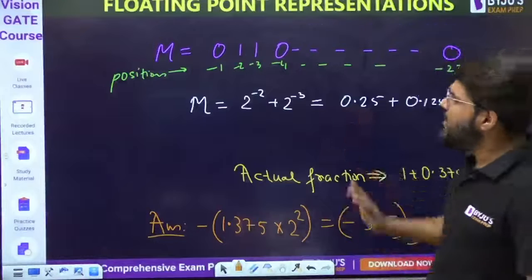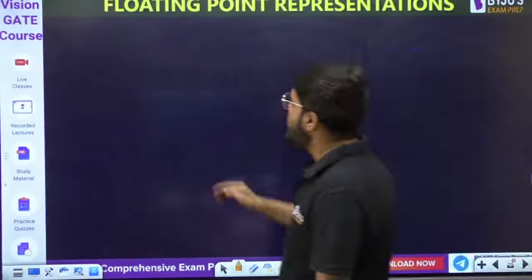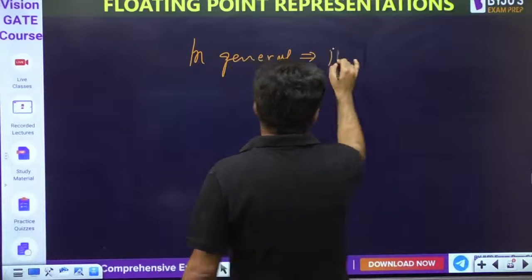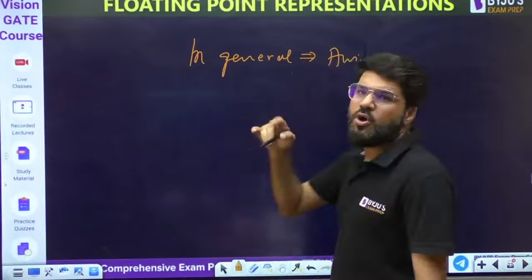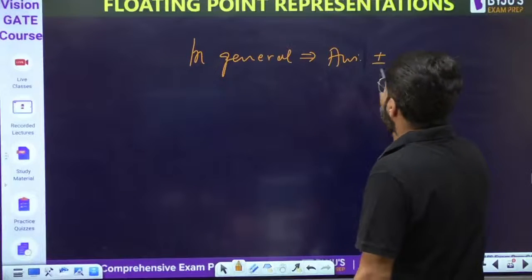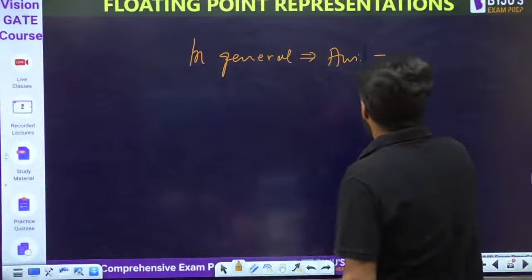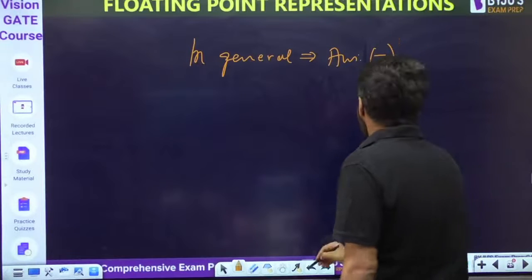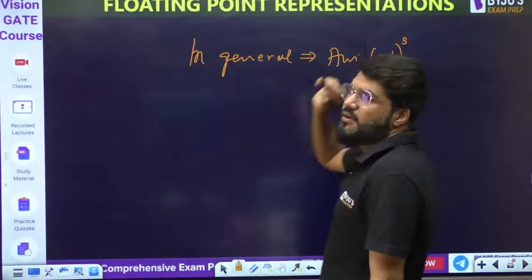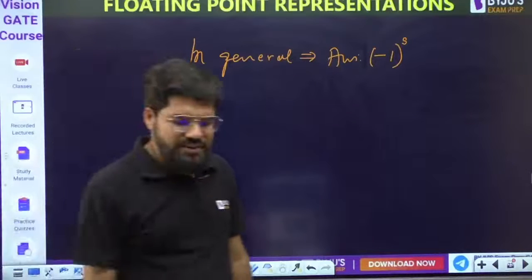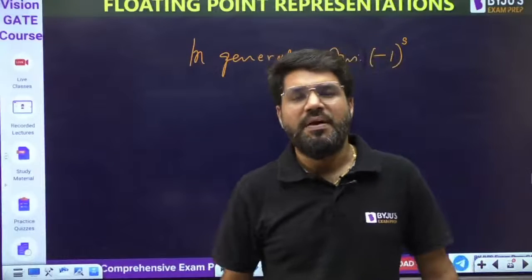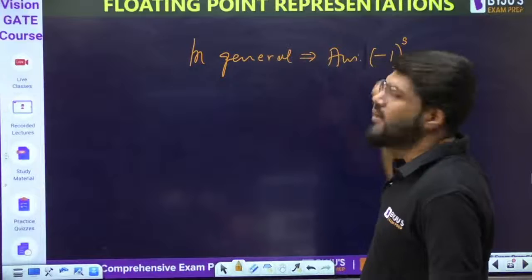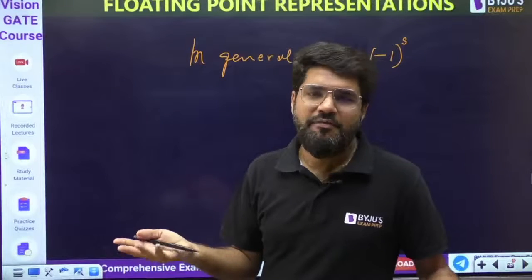That means, given any such question, what is the final answer you are going to represent? Your answer is of the format plus or minus, depending on whatever the sign bit is. So I will write it something like this: -1 raised to the power sign bit. Understand? What is the meaning of this? If sign bit is 0, -1 power 0 will be +1, so it will automatically be positive. If sign bit is 1, -1 power 1 will be negative. And that's what I want. For negative we have to write minus.